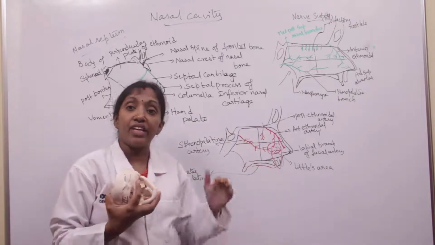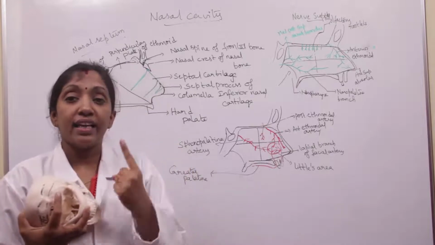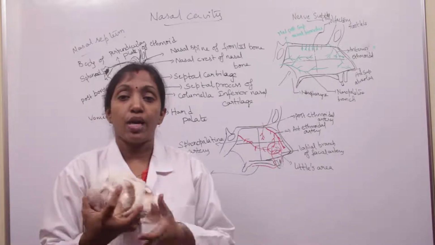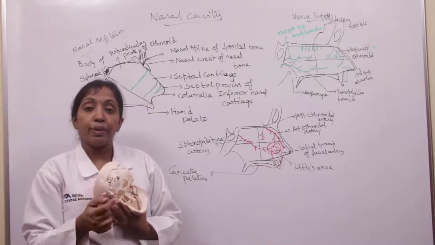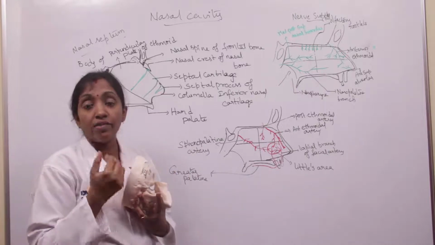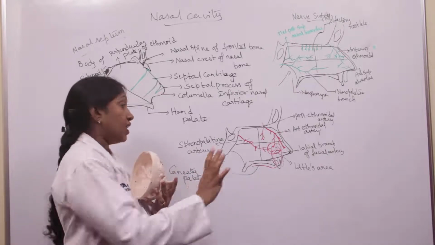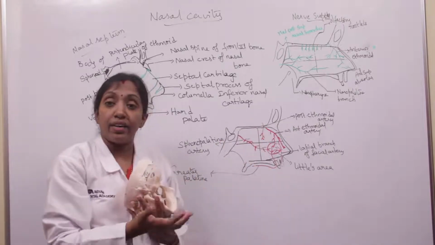So each nasal cavity consists of roof, floor, medial and lateral walls, and the nasal cavity is divided into two halves by the median nasal septum. This is the medial nasal septum, which divides the nasal cavity into right and left halves. And each nasal cavity consists of roof, floor, medial and lateral walls.